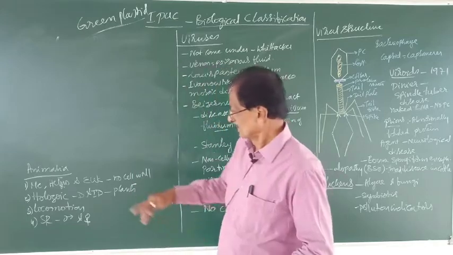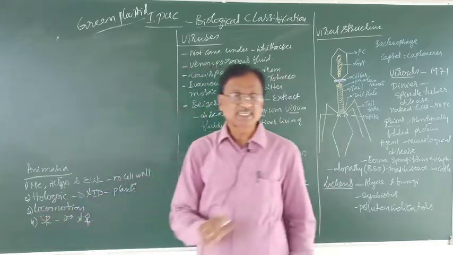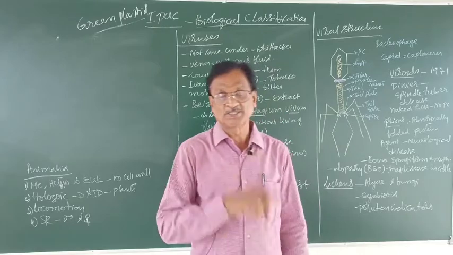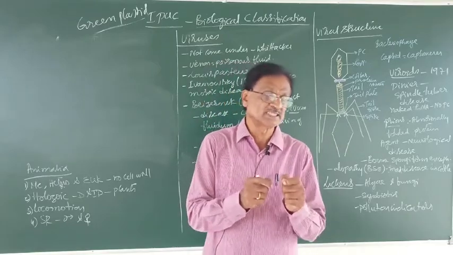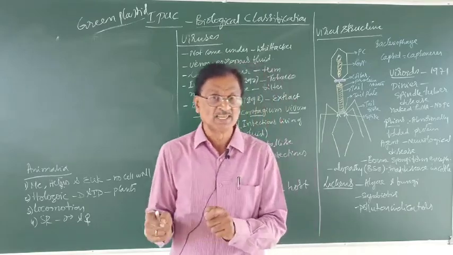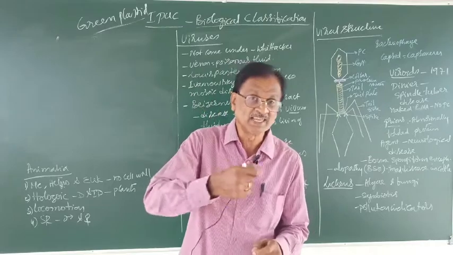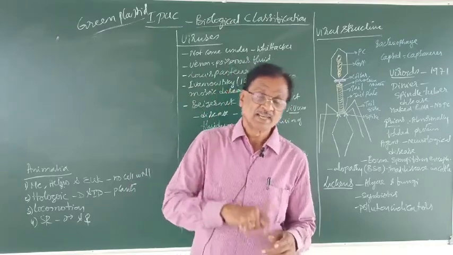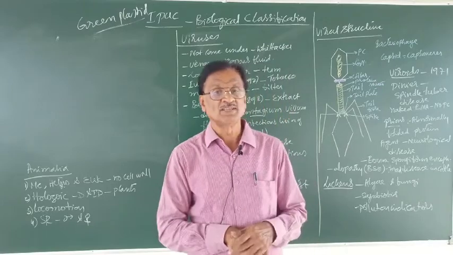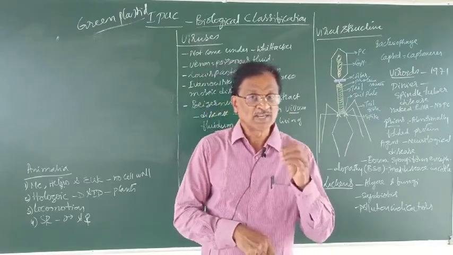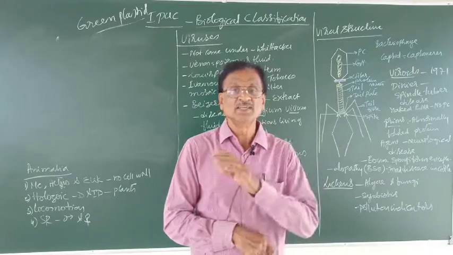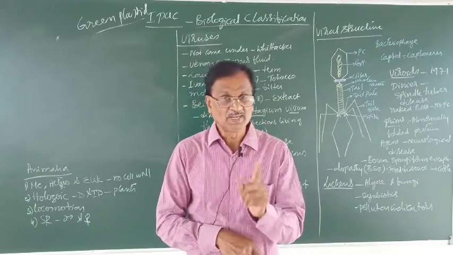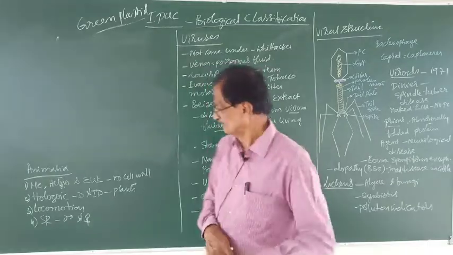Heterotrophs. Then the animals exhibit locomotion. Why is locomotion essential for animals? In order to get their food. They go on moving from morning to evening. So in order to obtain their food, they exhibit locomotion.